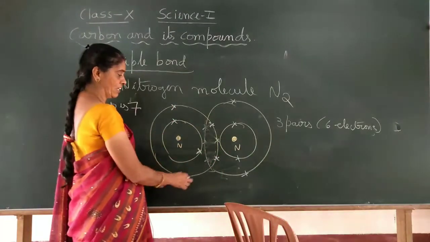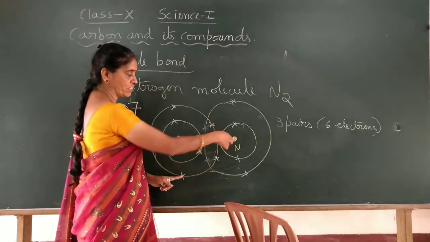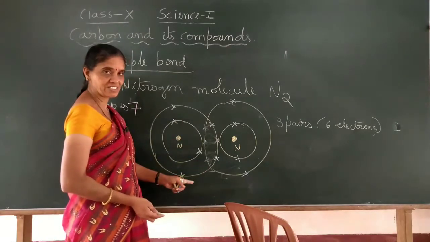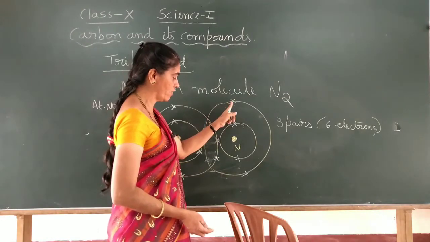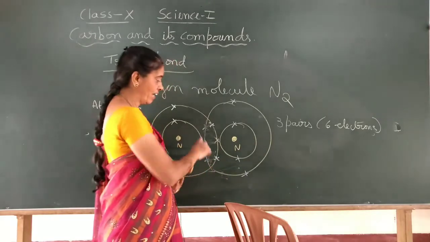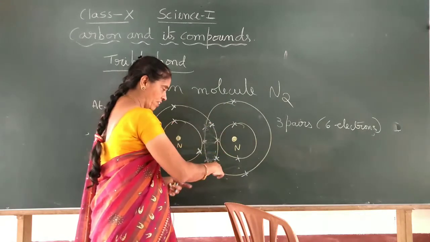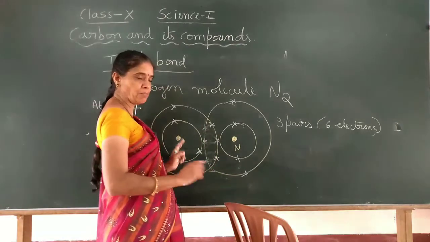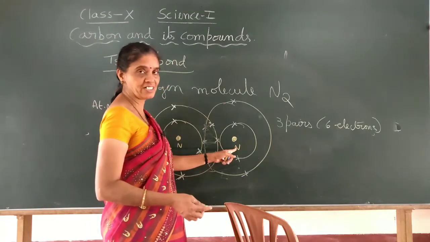Now this atom has 5 electrons, 1, 2, 3, 4, 5, and 3 more it will get from the shared electrons of the other atom. So totally 5 plus 3, 8 it has got in the outermost shell, octet structure. And in this nitrogen atom also its own 5 electrons are there, because it won't give them completely, it will have its electrons also. While revolving, these 3 electrons also come here. It will share between both the atoms. So 5 plus 3, again it has got 8 electrons.